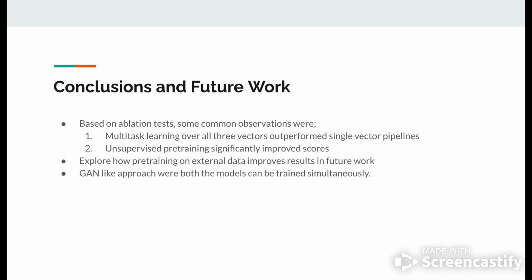In conclusion, we can say from common observations that multitask learning over all three vectors outperforms, and unsupervised pre-training also improves our scores. We would also like to explore how pre-training on external data improves our results in future work, such as pre-trained language models, and we would also like to take into account a GAN-like approach where both the models can be trained simultaneously so that they can learn from each other.